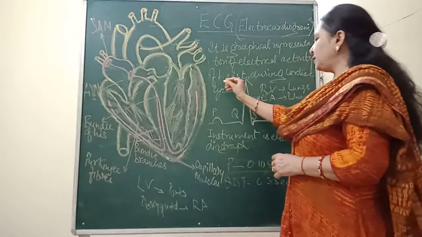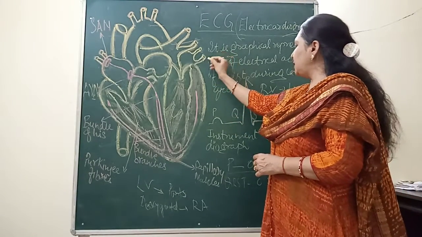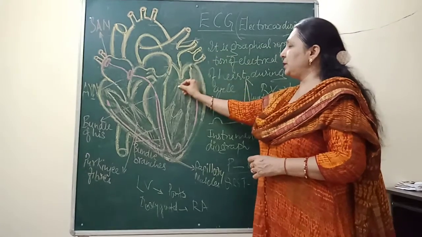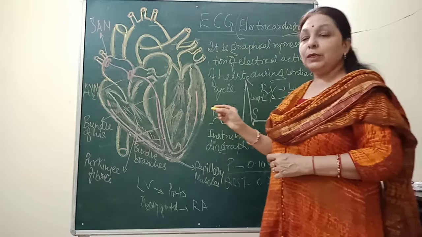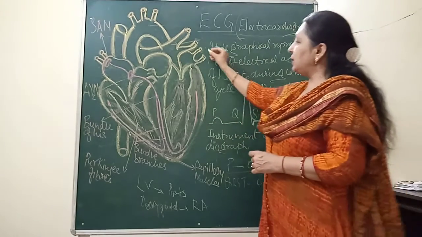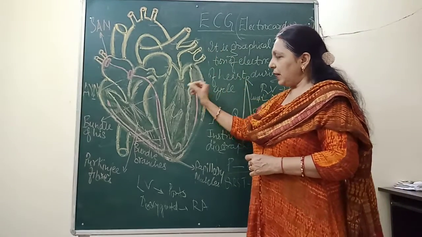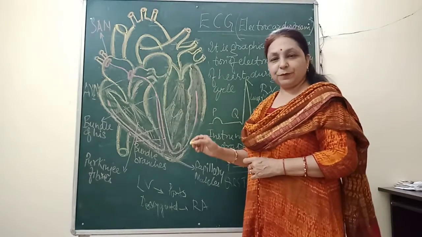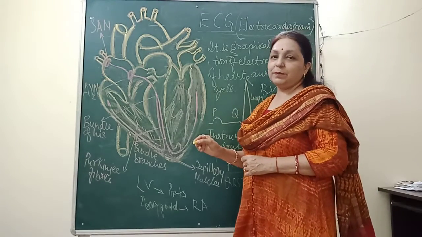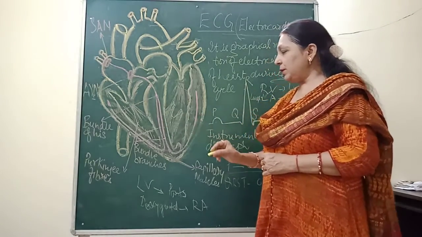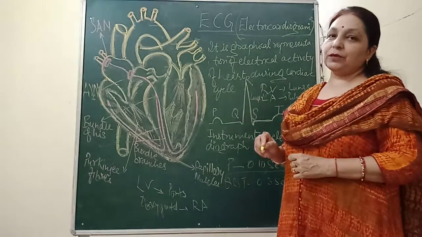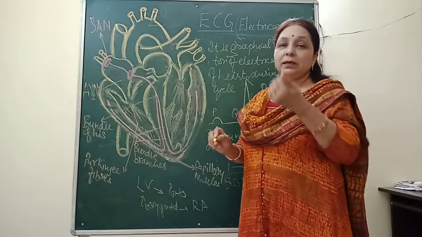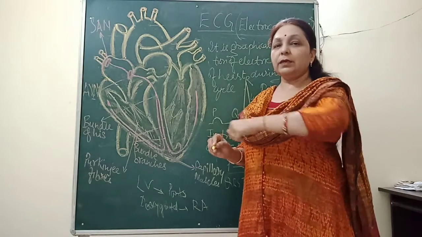Now similarly, from the lungs, the left auricle receives the oxygenated blood by the pulmonary veins, and then it is supplied to the next chamber. So this is the pulmonary circulation, the involvement of the heart with the lungs.